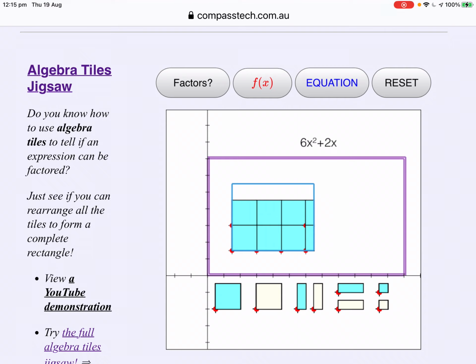Now, I could continue with positives, but I'm going to do something a bit sneaky here. Now, to make it fit, I'm going to use some negatives.